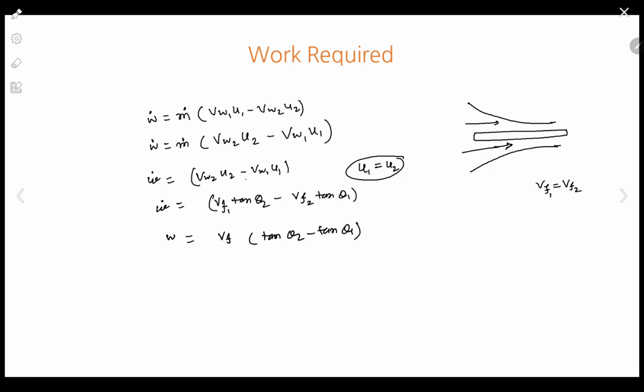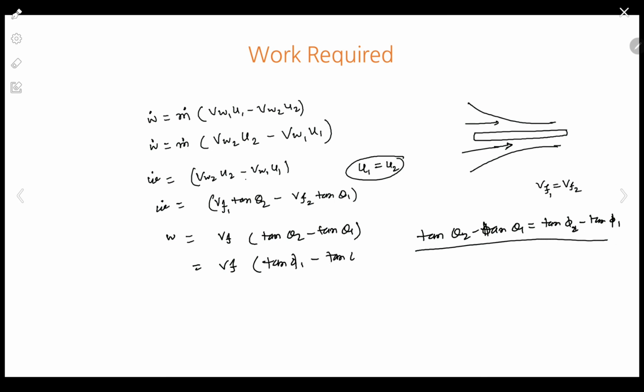tan of theta 2 minus tan of theta 1. Same way, from the geometry of the velocity triangle, tan of theta 2 minus tan of theta 1 is equivalent to tan of phi 2 minus tan of phi 1. This we can conclude from the geometry. So it can also be written as tan of phi 1 minus tan of phi 2. Correct? So this is the equation for work done.